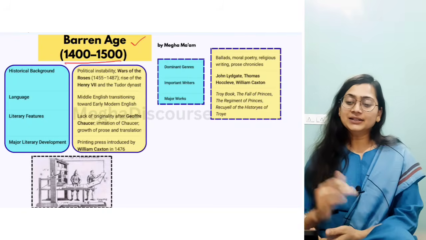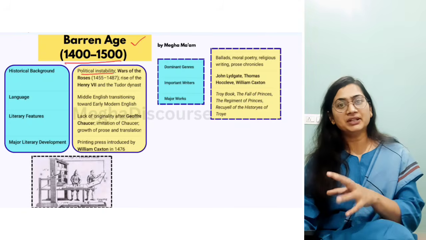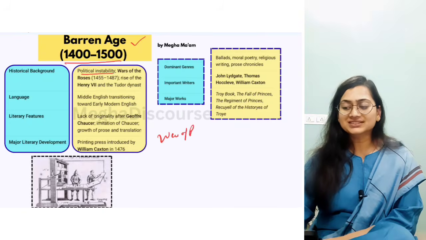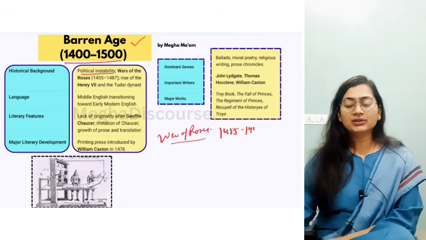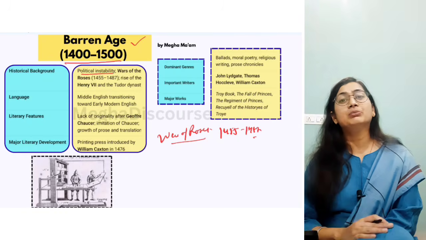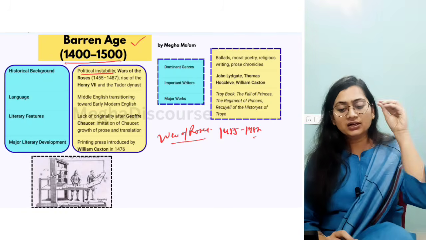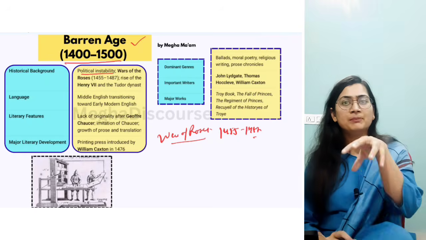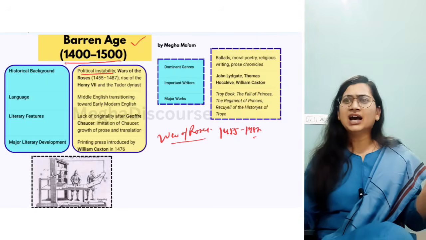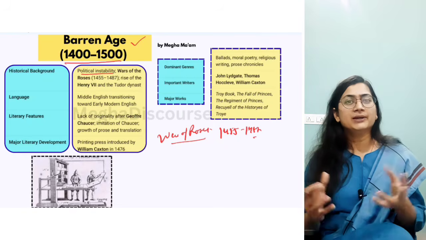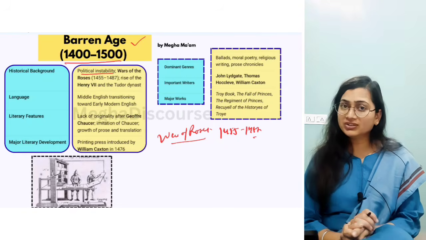So you can see there is political instability because this period is of the War of Roses, the English civil war, okay. The War of Roses started in 1455 and ended in 1487. It happened between the two houses because of the throne. They wanted to have power on the throne. So the houses of Lancaster and York are fighting, okay. One has a red rose, another has a white rose. That is why it is called the War of Roses, okay.